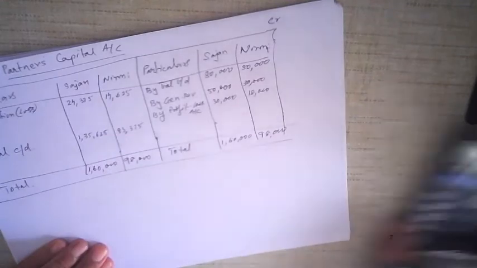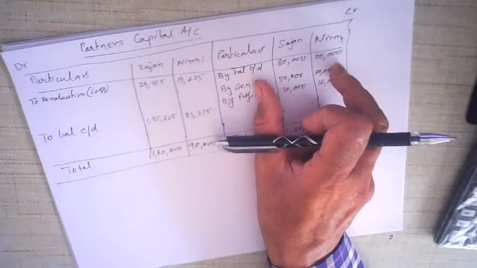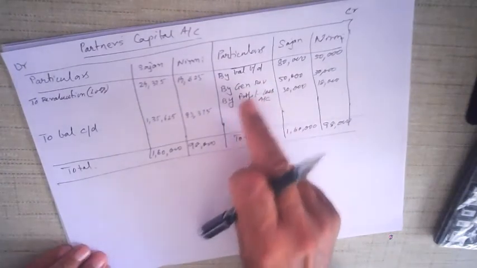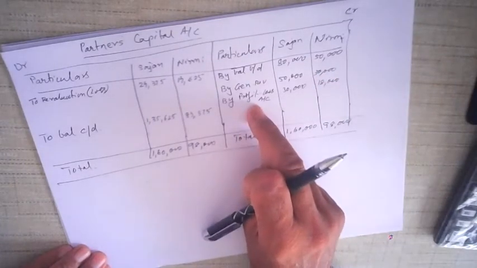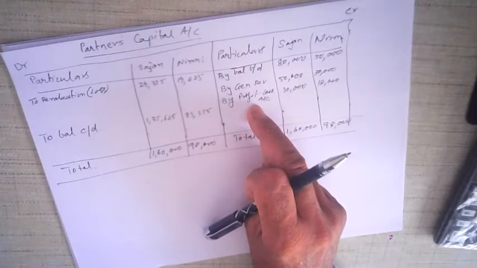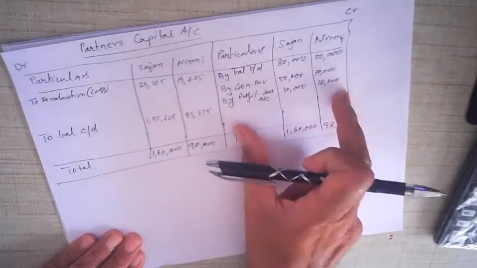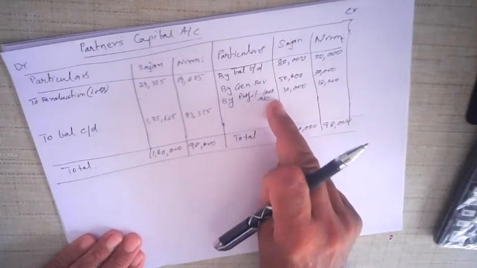Now you can see here what has happened. We have calculated only the partners' capital account. In the partners' capital account, first we entered the balance brought down from the old balance sheet. Then general reserve, which is given in the old balance sheet, we distribute in the old profit sharing ratio. Then profit and loss is there in this particular balance sheet, but it is written on the liability side. It means there is credit balance, it means there is profit. Profit is also distributed to the partners' capital account on the credit side, in the ratio of 5:3. Now, general reserve and profit and loss are distributed.